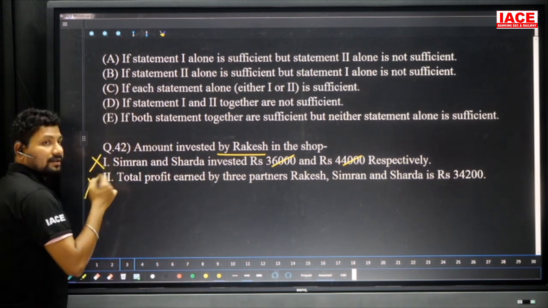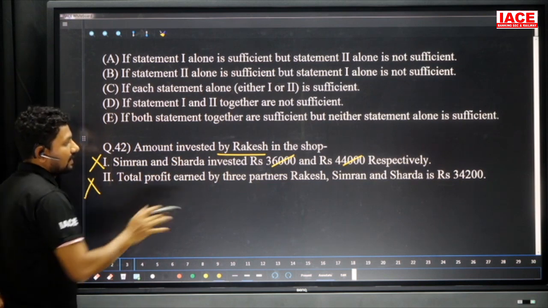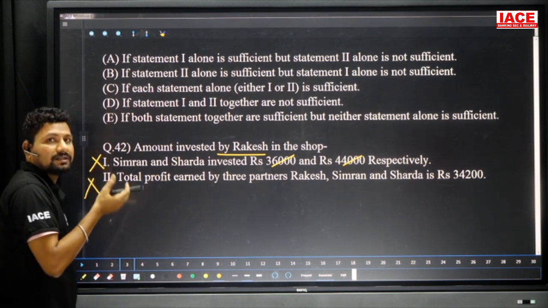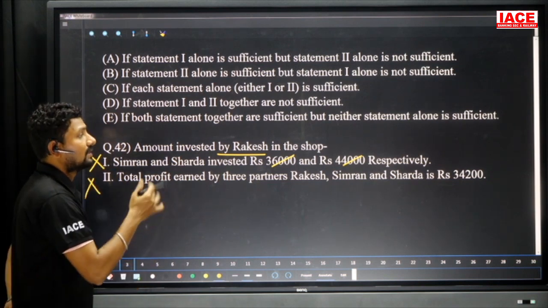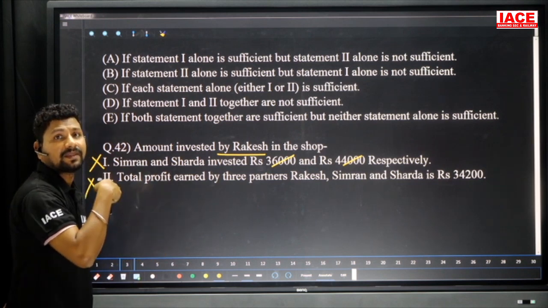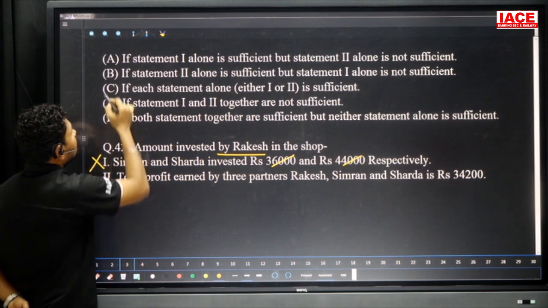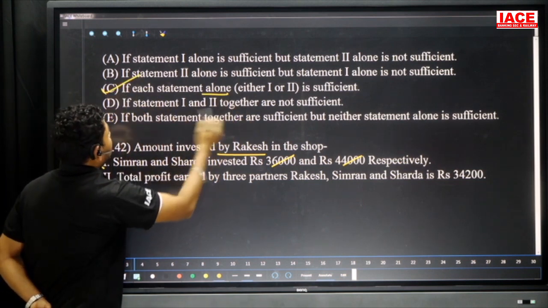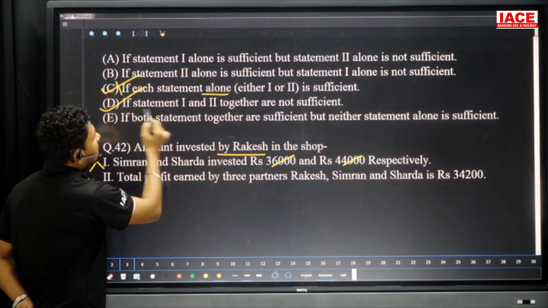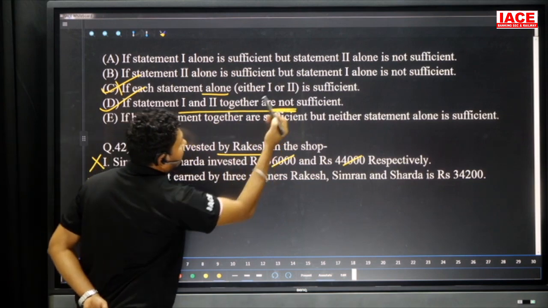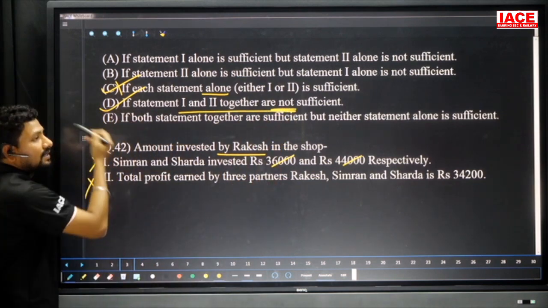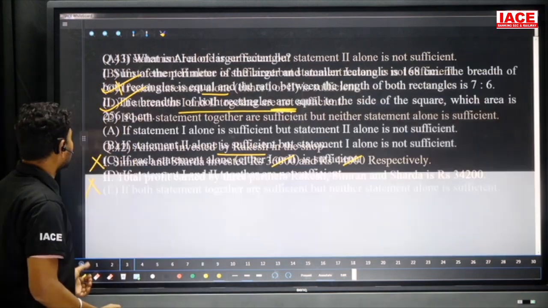The second statement also is not sufficient to get an answer. Even combining both statements, you can't get a final answer without knowing Rakesh's investment ratio or profit ratio. Without knowing that, we can't get an answer. So our option here is C. If each statement alone... sorry, it is D. D is if statements 1 and 2 are not sufficient to find an answer. It is not C, it is D, the answer here. Move on to the next question.